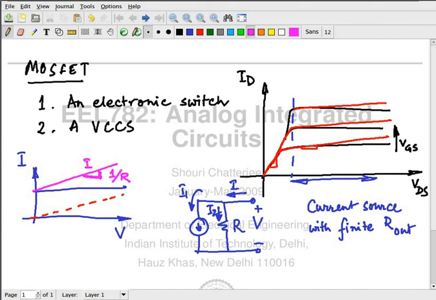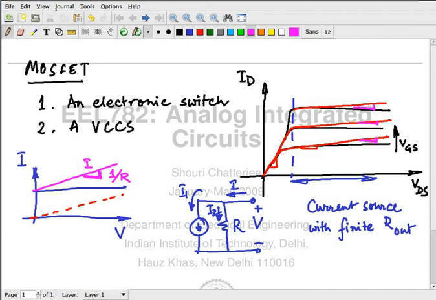So if I draw these red curves, if I give you a graph paper with these red curves drawn, and I ask you what is the output resistance, then it's very straightforward. You just compute the slope at any given point, at the point where I want you to compute the resistance. 1 by that slope is the output resistance.